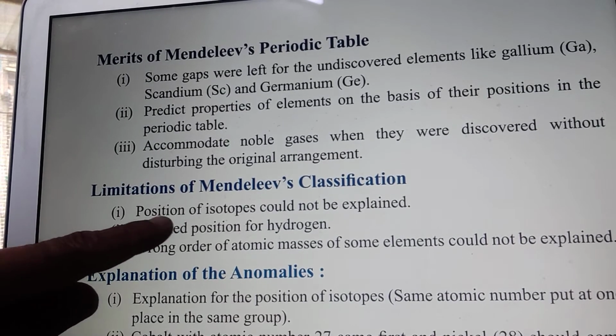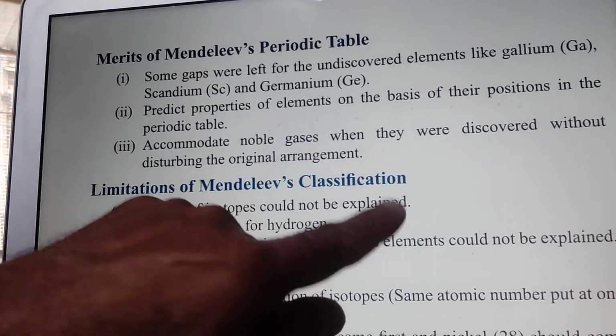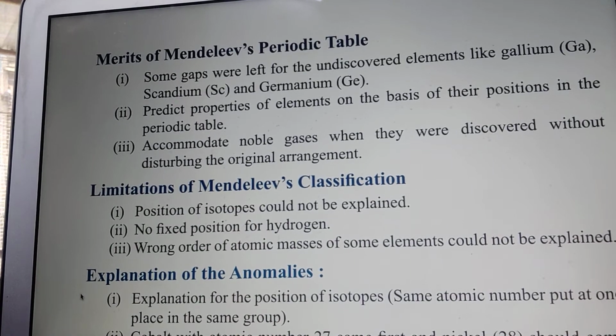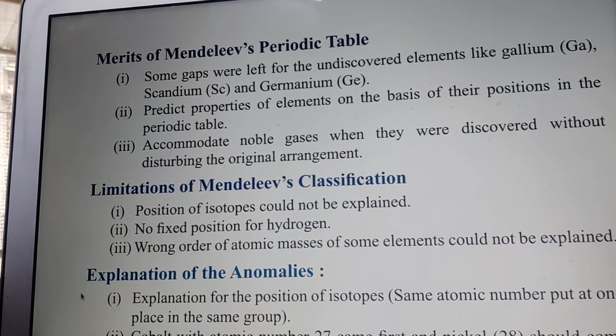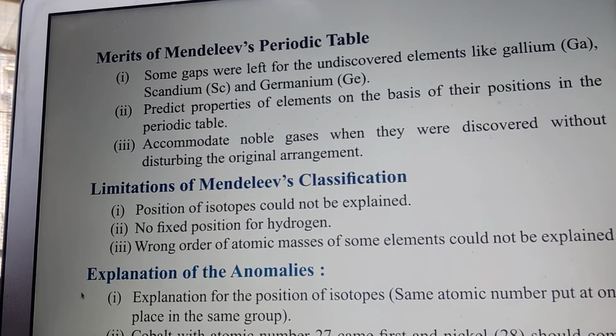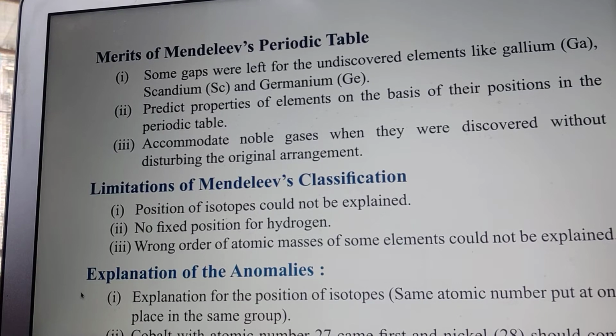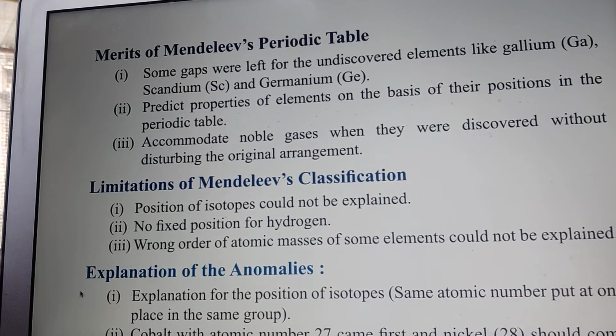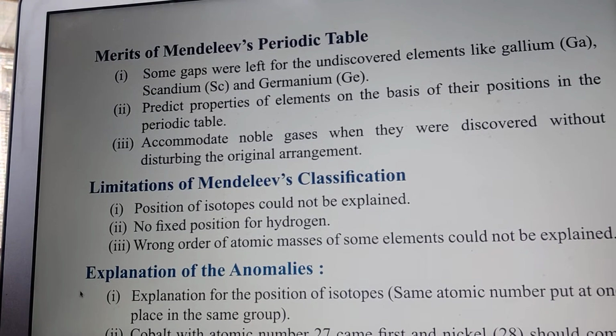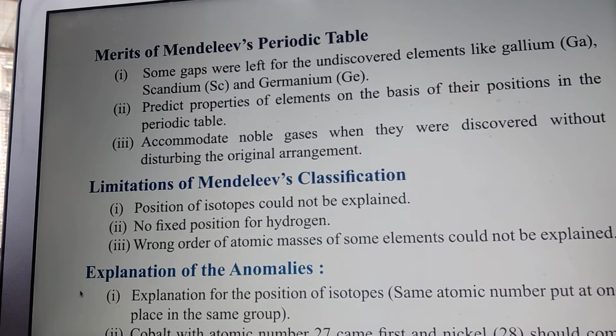Limitations were position of isotopes could not be explained. Isotopes are atoms which have the same atomic number but different atomic masses. So if we take the simplest one, hydrogen.